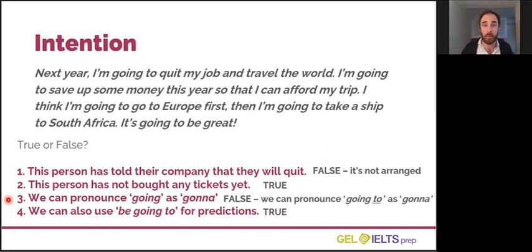This is true. Look at the last sentence. It's gonna be great. That's not an intention, that's not a plan, that's what they think will be true in the future. This is a prediction. So we can use be going to for both intentions and predictions.